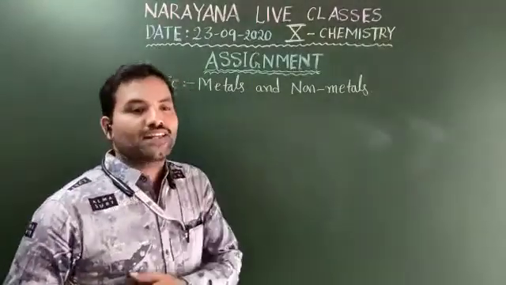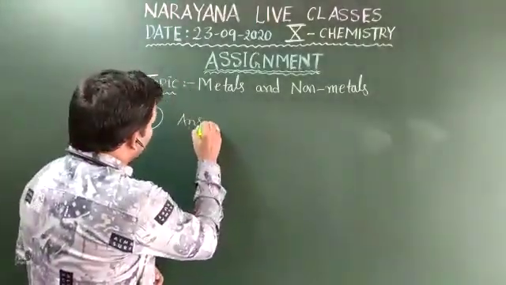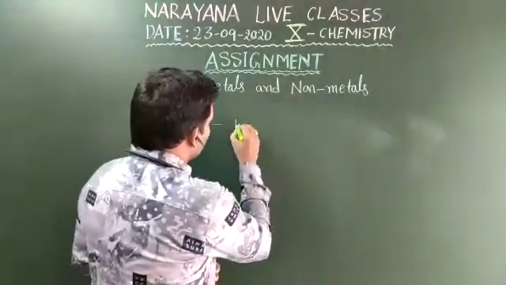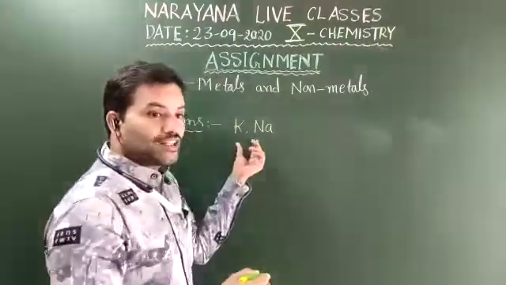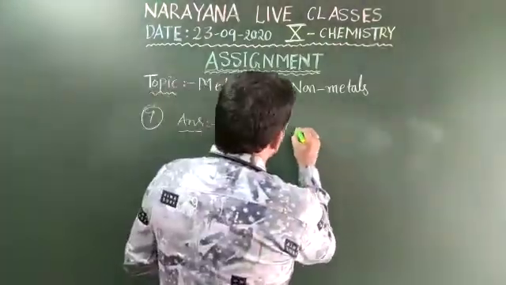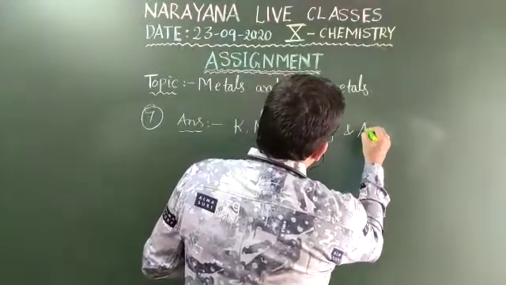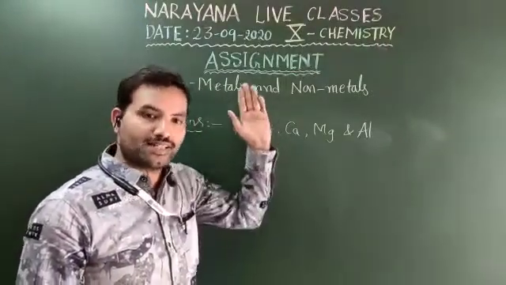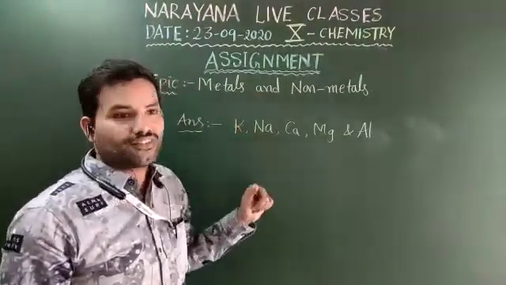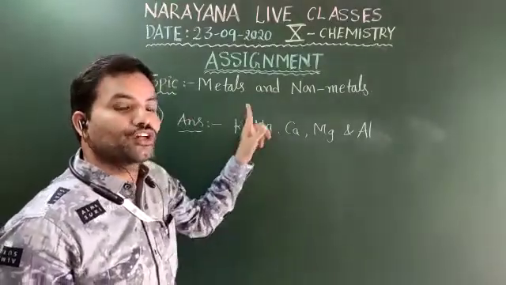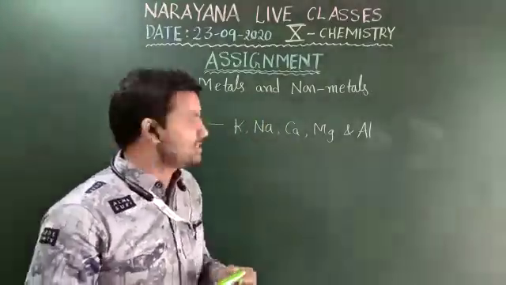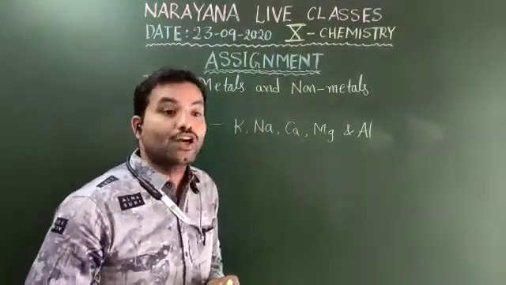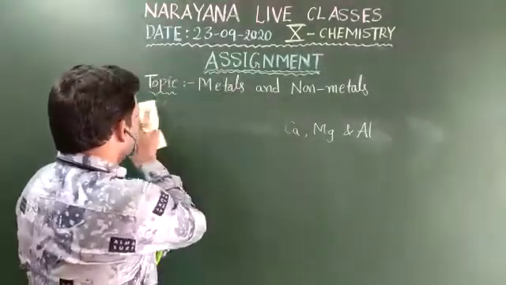The metals at the top of the reactivity series are, and give some examples. The metals available at the top of the reactivity series are the most reactive metals: sodium, potassium, calcium, magnesium and aluminium. You know that in the reactivity series, metals are arranged in the decreasing order of reactivity, and these metals are placed at the top. Sodium, potassium, calcium, magnesium and aluminium are some examples of metals at the top of the activity series. And move on to the next one.